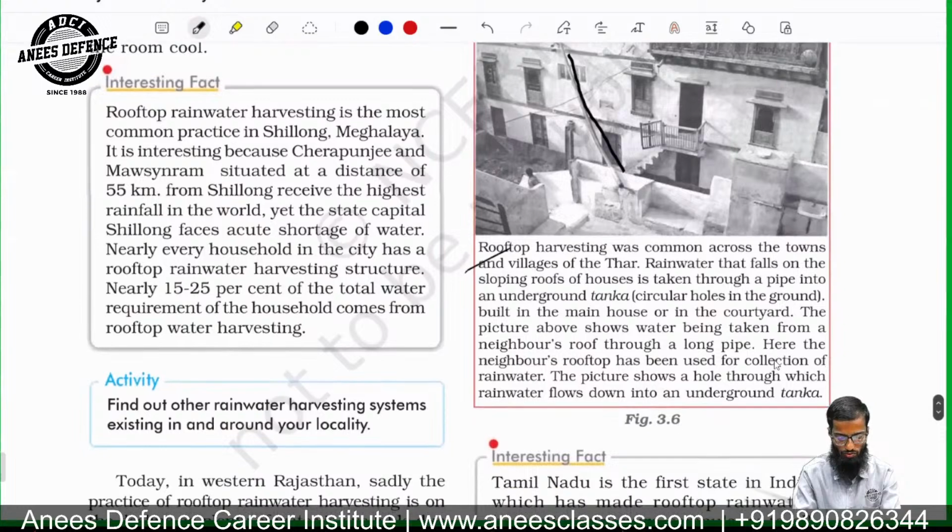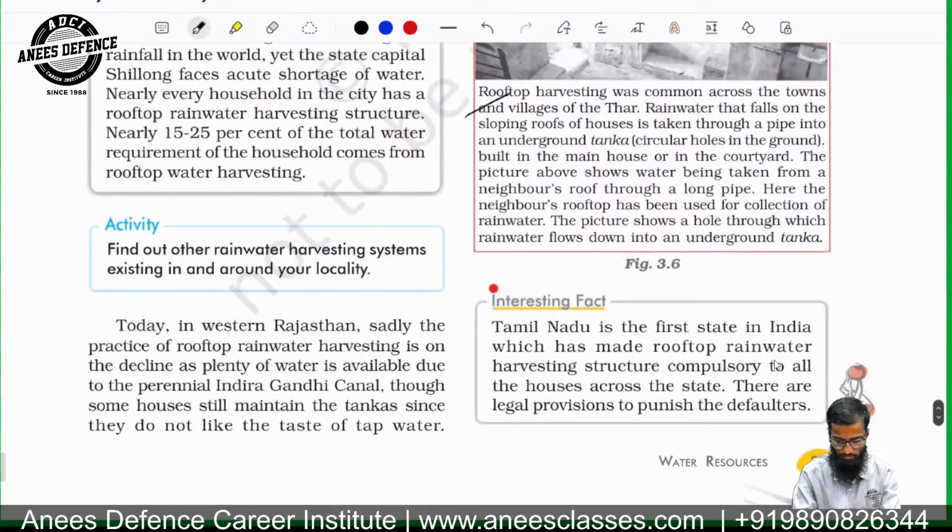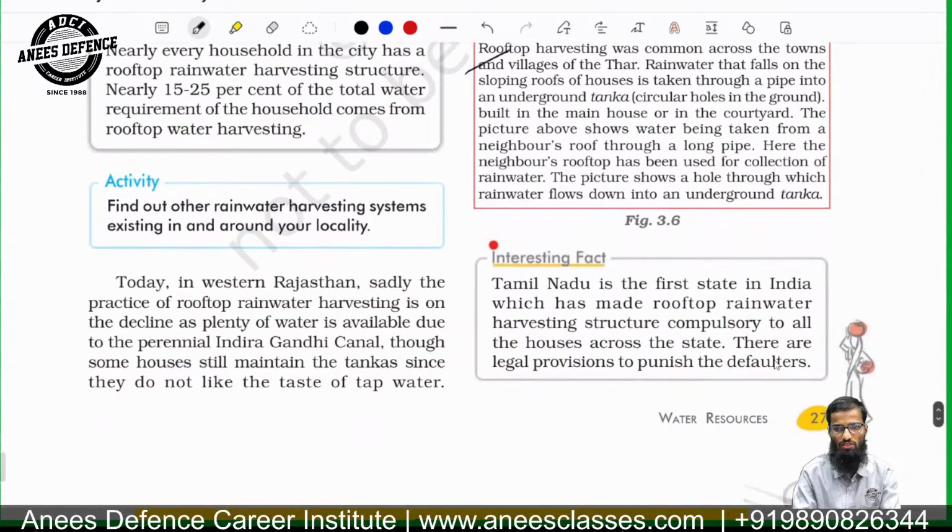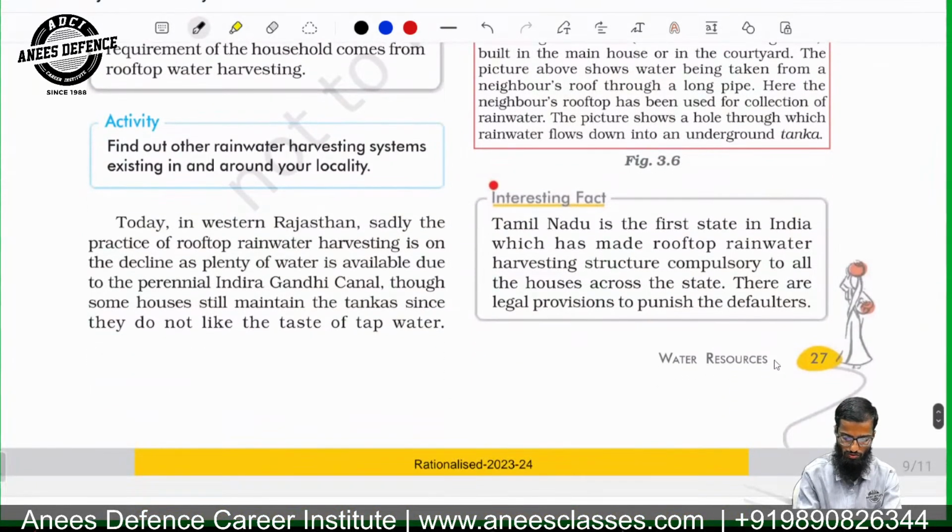So rooftop harvesting is also one of the important things. Tamil Nadu is the first state in India which has made rooftop harvesting structures compulsory for all the houses across the state. There are legal provisions to punish the defaulters. So remember this.